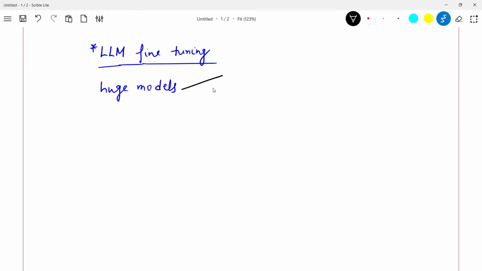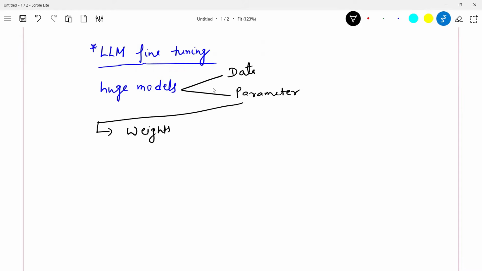There are multiple things which are huge in an LLM. One is the data on which models are trained. Another is the parameters of the model, which are huge in number. These things make the LLMs huge or large. What are these parameters? Suppose I train a basic neural network, I will have my weights and biases. These will be my parameters that will get trained.